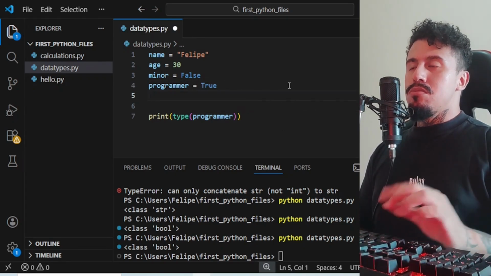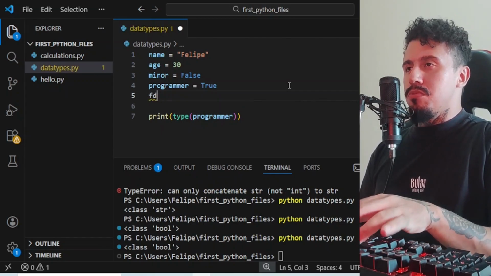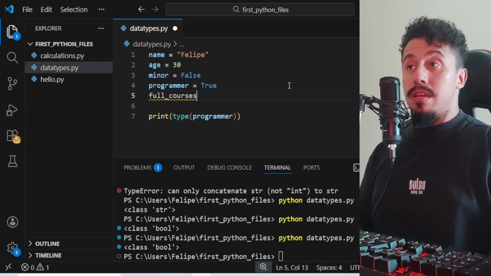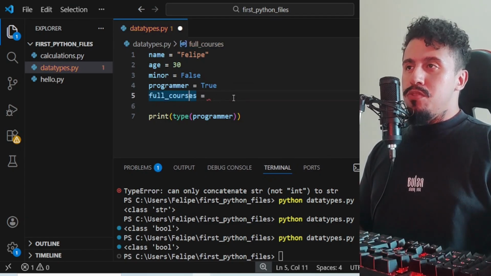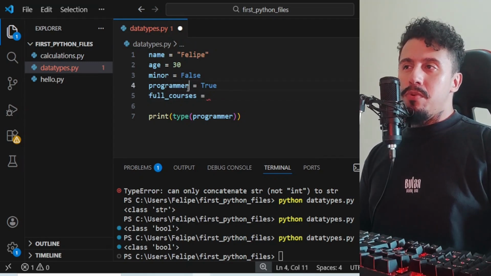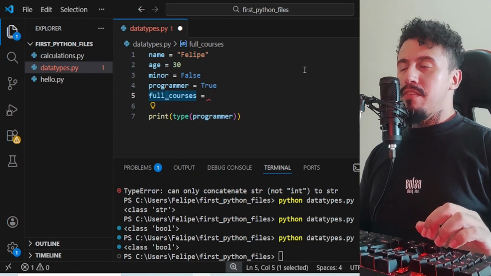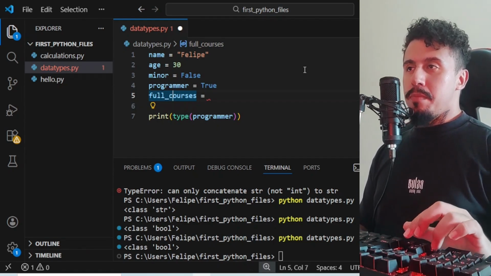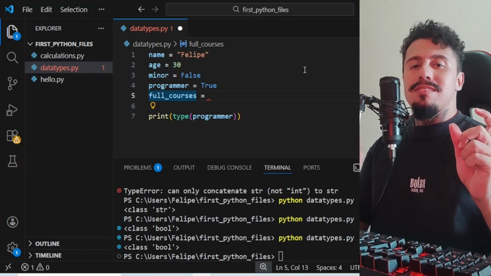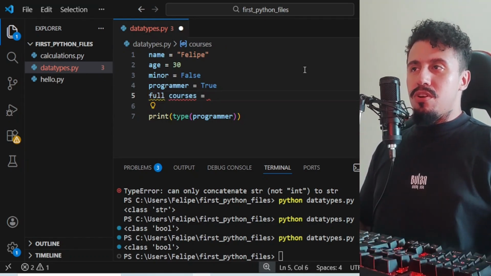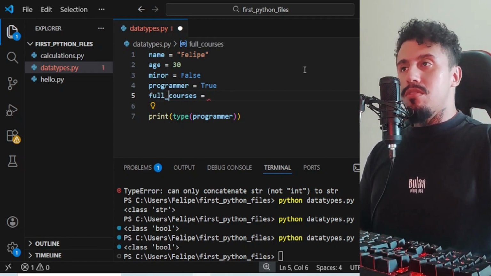All right, so let's create one variable here, full courses, and let me use this situation to show you that a variable must not have spaces. You can see here that I have put an underscore to separate the name of the variable that has two names, so it's not full courses like this. It's full underscore courses, right?